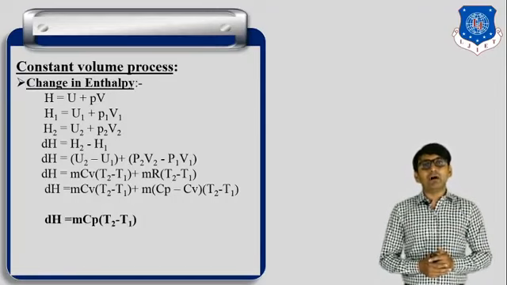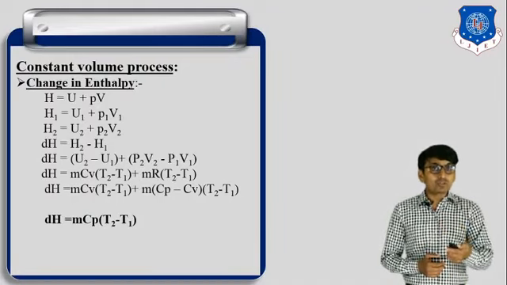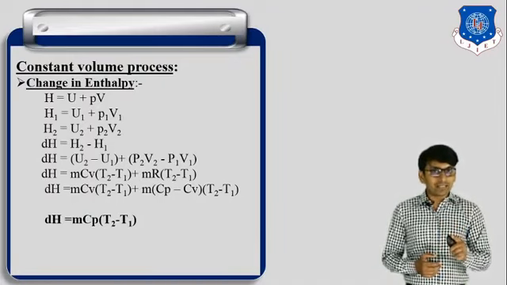So this is about the constant volume process, also called the isochoric process.